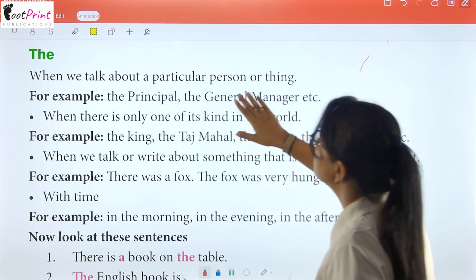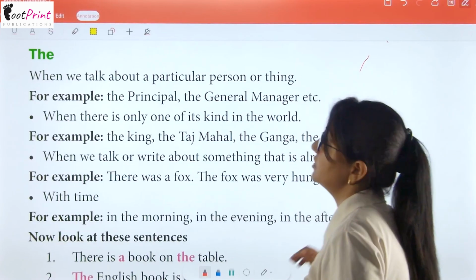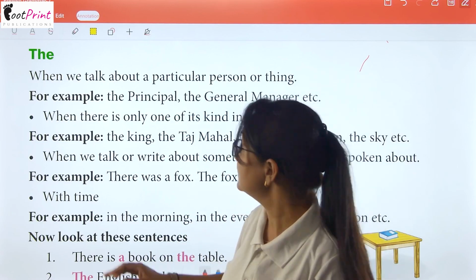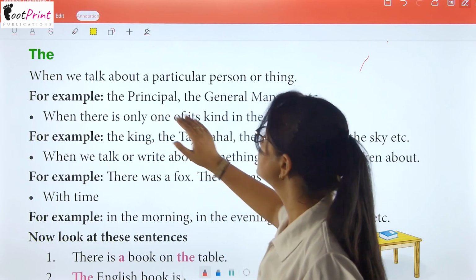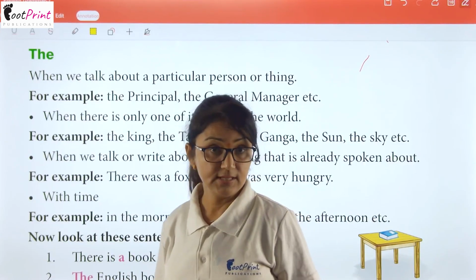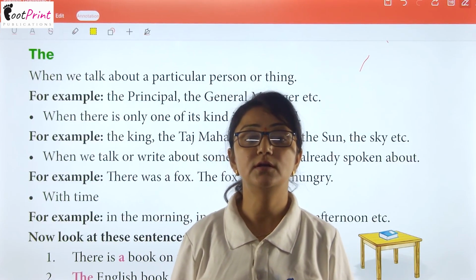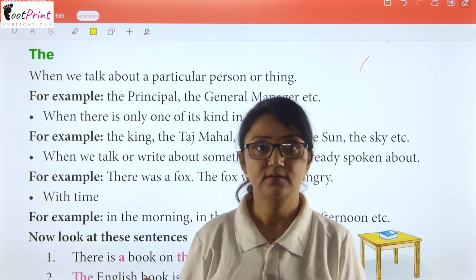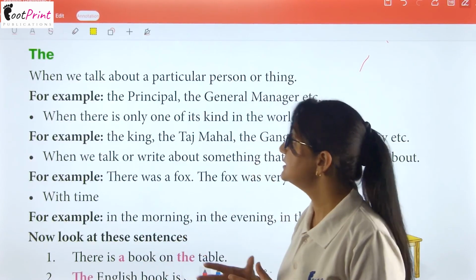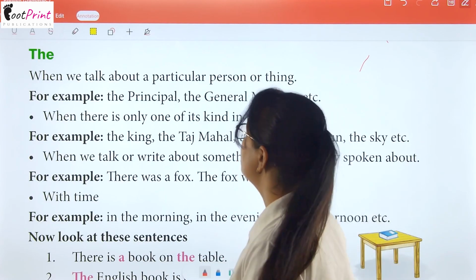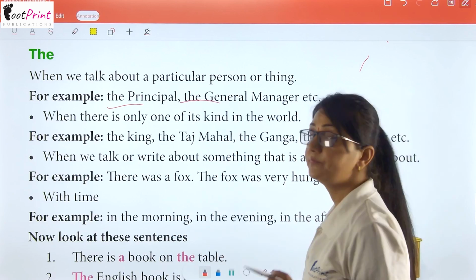When we talk about a particular person or thing, जब हम किसी एक person, एक thing के बारे में बात करते हैं, for example, the principal, the general manager, etc. Means if we are talking about some respective person, किसी भी known personality के बारे में हम बात कर रहे हैं, known designation के बारे में हम बात कर रहे हैं, so we will put there the.